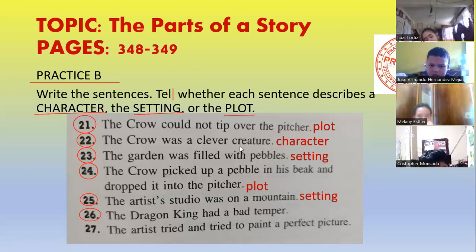The dragon king had a bad temper. Character. About a dragon. Character. And that dragon is the king and it said that he had a bad temper.